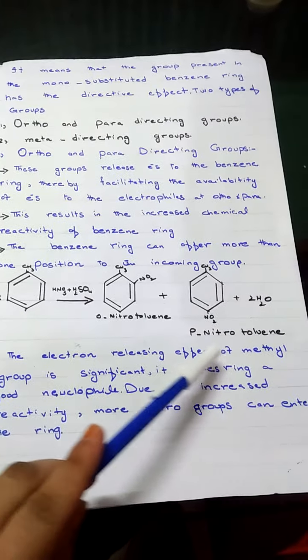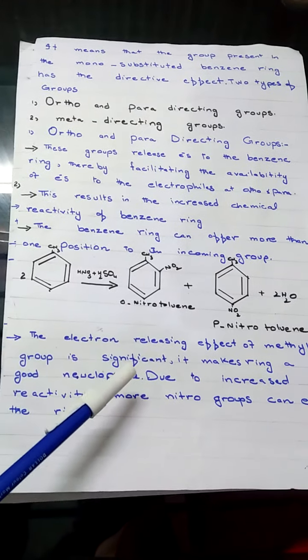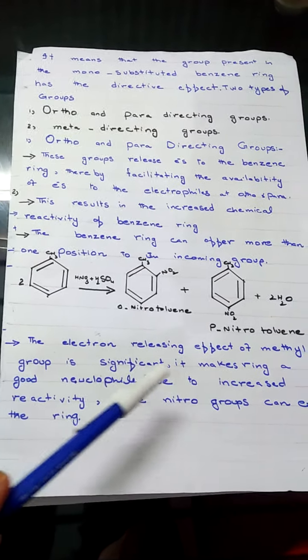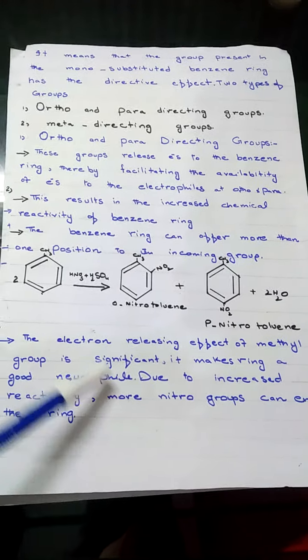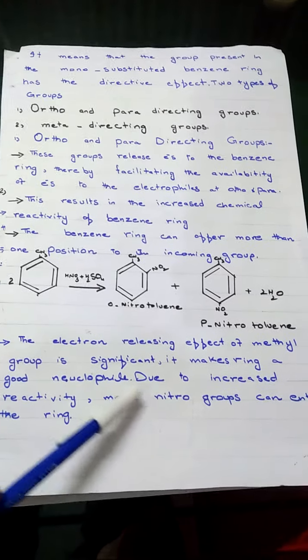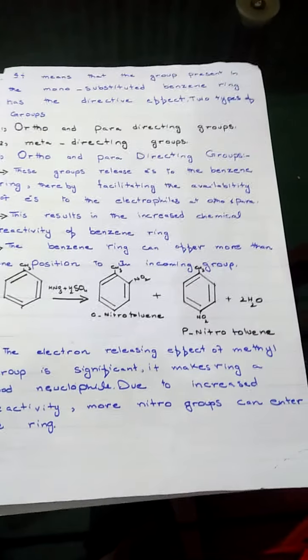The electron releasing effect of methyl group is significant. Methyl group electron releasing effect is very significant, prominent. It makes the ring a good nucleophile. Due to increased reactivity, more nitro groups can enter the ring.